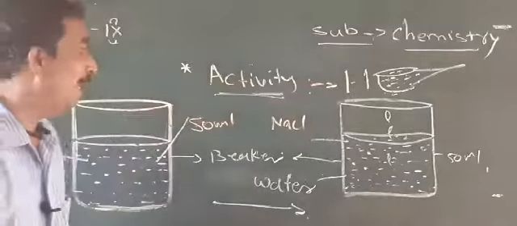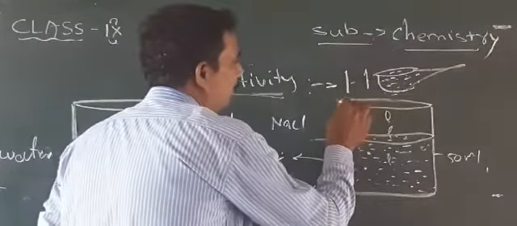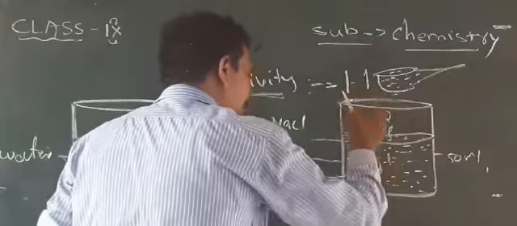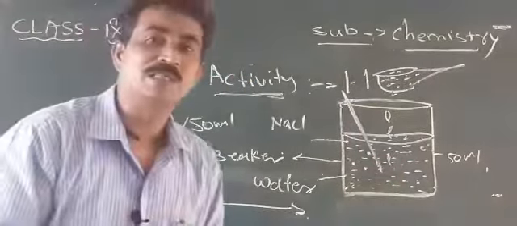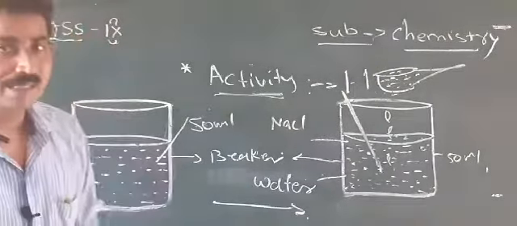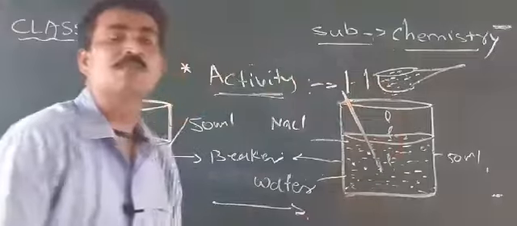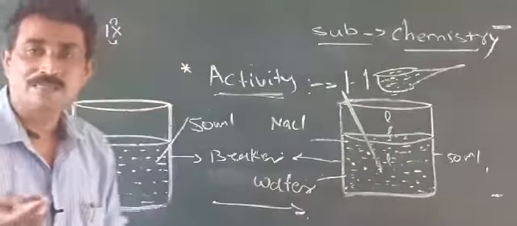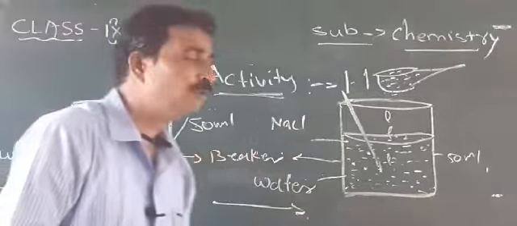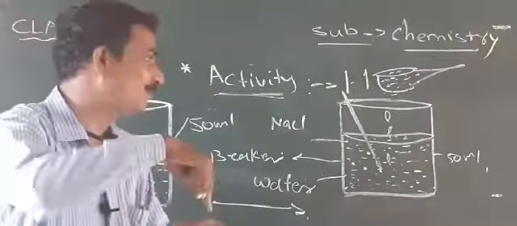Then with the help of a glass rod, we continuously stir this solution for 1 or 2 minutes. After 2 or 3 minutes, with the help of a spoon or a glass rod, we continue stirring this solution.